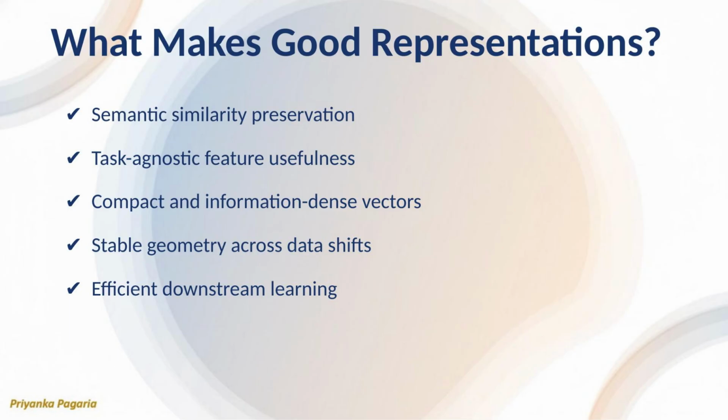A good representation captures meaning in a way that downstream models can use reliably. In production AI teams, representation quality directly impacts model performance, latency, and retraining frequency. Engineers often believe more dimensions automatically mean better embeddings, but this usually increases noise and cost. Poor representations force teams to compensate with complex models, leading to fragile systems and burnout during maintenance cycles. Strong representations reduce engineering overhead and simplify experimentation.